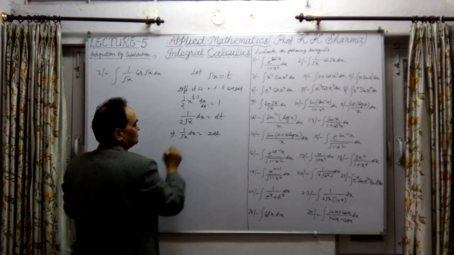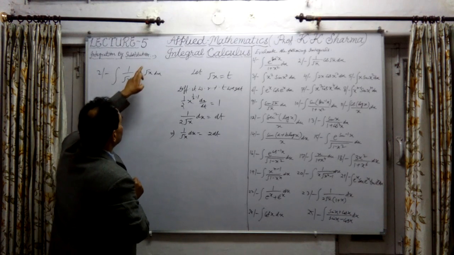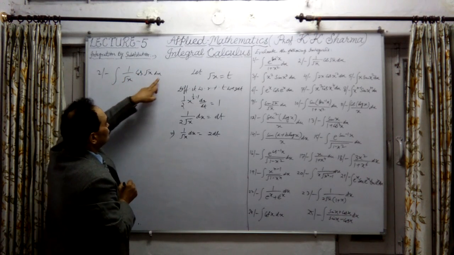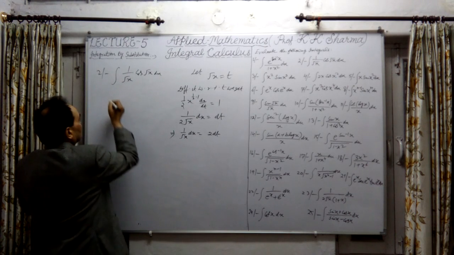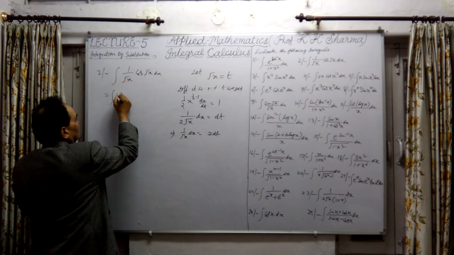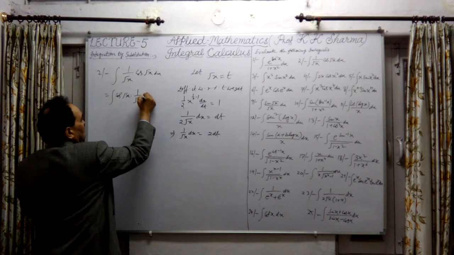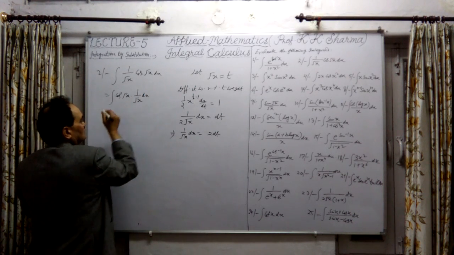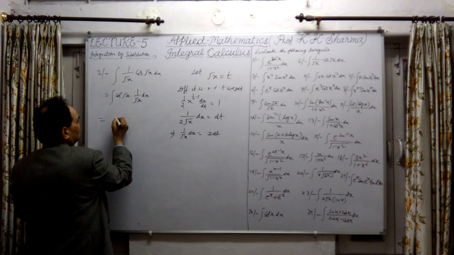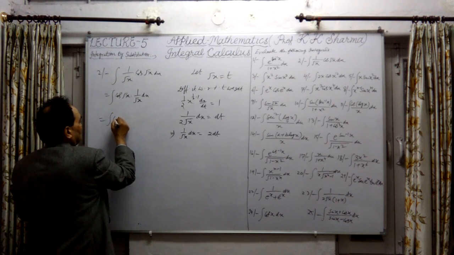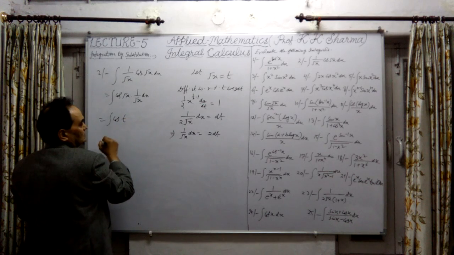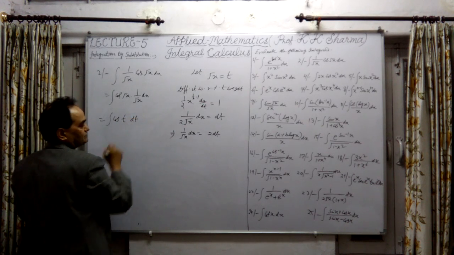This implies that 1 upon under root x into dx, cos under root x, can be written like this. Let me write here cos under root x into 1 upon under root x into dx. Now in place of this, we can replace this. This is cos under root x be considered as t, cos t into dt.